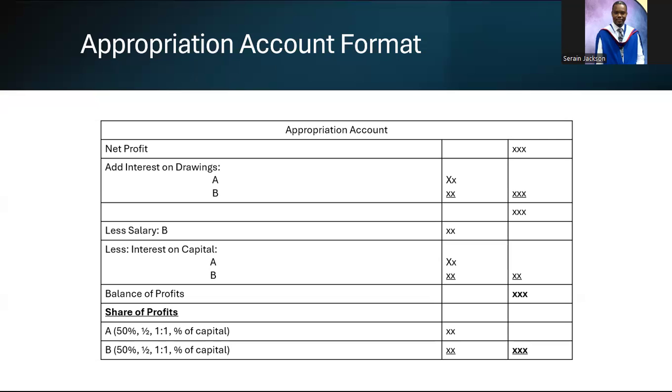So you add them up in this first column, and you put the final figure there, which you now subtract from the adjusted net profit figure to get this figure right here, the bold figure. That is what we call the balance of profits. It is this figure that we are going to be sharing up now. So we have share of profits.